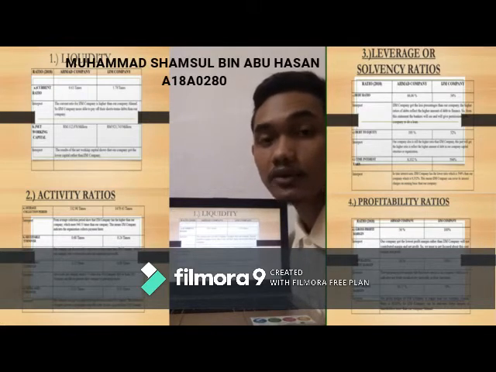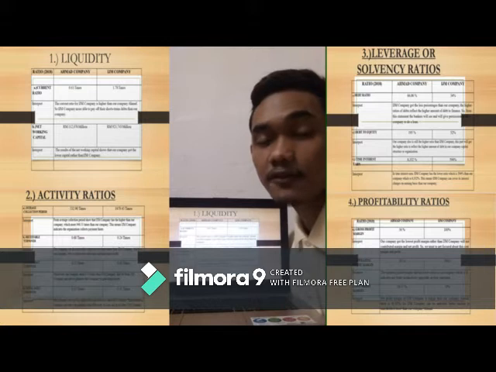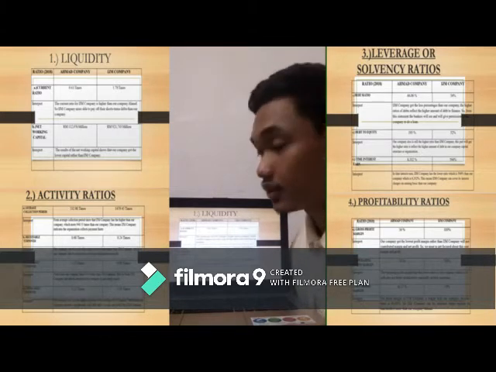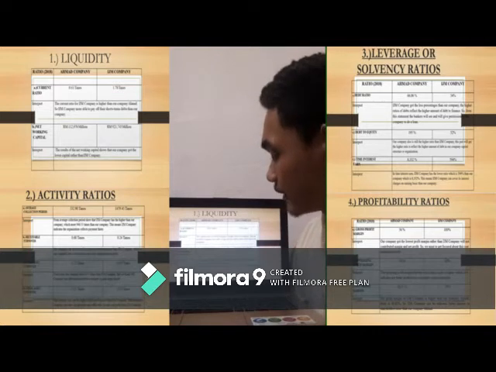I want to talk about vertical analysis. Vertical analysis has 4 parts. Part 1 is liquidity. Number 2 is activity ratios. Number 3 is leverage or solvency ratios. And last is profitability ratios. First, liquidity. Liquidity has 2 ratios: first, current ratio and net working capital.